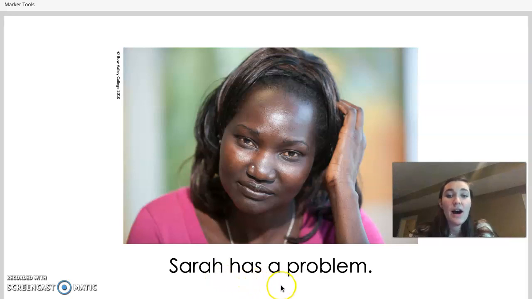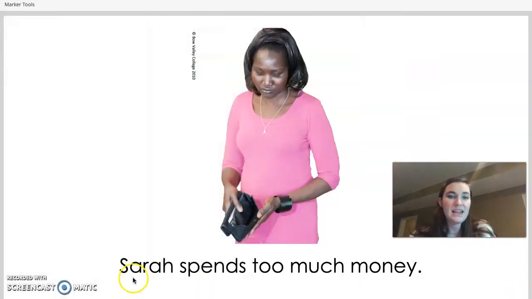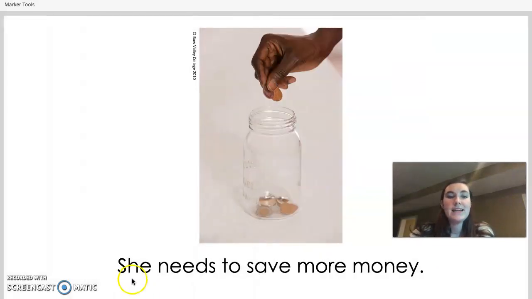Sarah has a problem. This is Sarah. Sarah spends too much money. She has no money left in her wallet. She needs to save more money. Here she is saving money by keeping it for later.